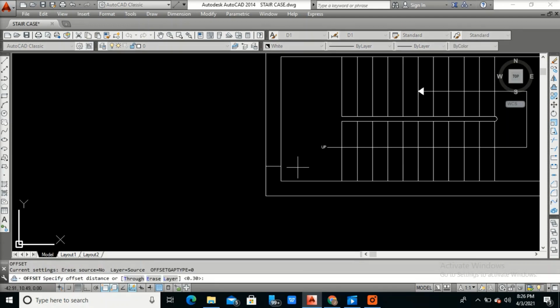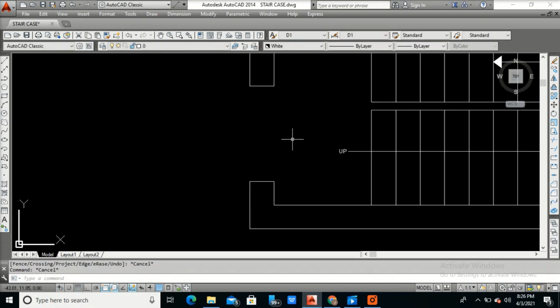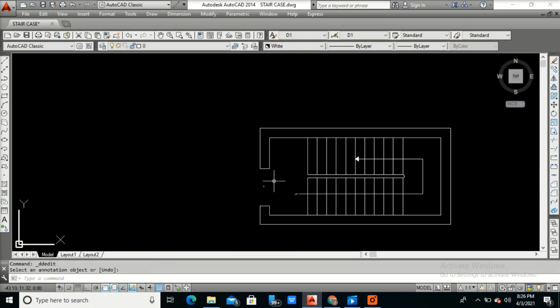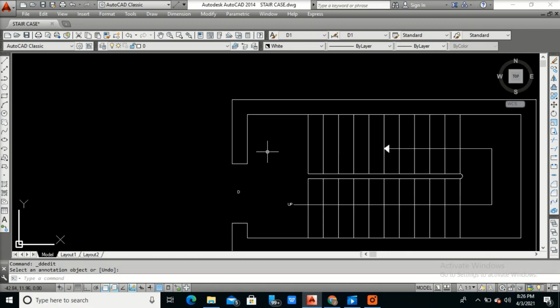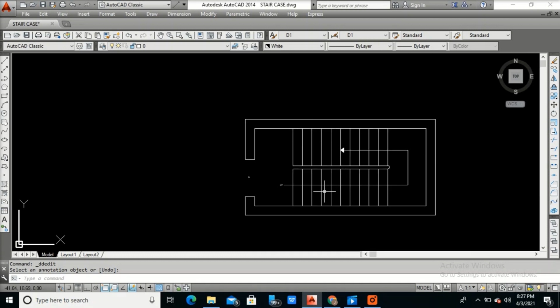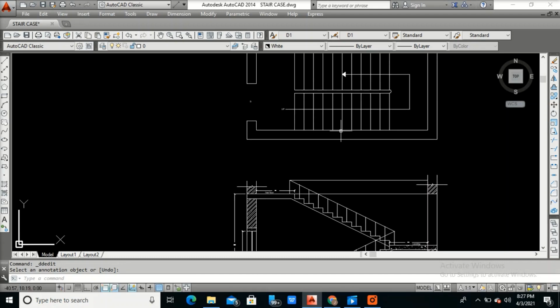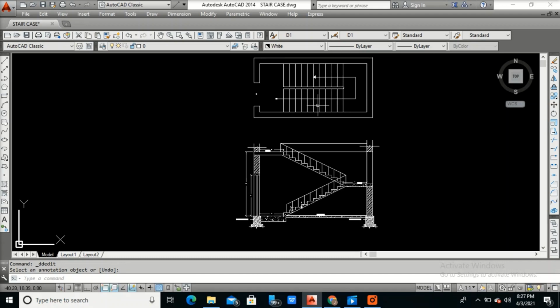Okay, offset 1.2. This is the door width. Trim, cross. Yes. Okay. Copy. Let's show the door here. Okay, so this is the door here. You can make it a little big or small, doesn't matter. So this is the plan here. So you have a plan and section.